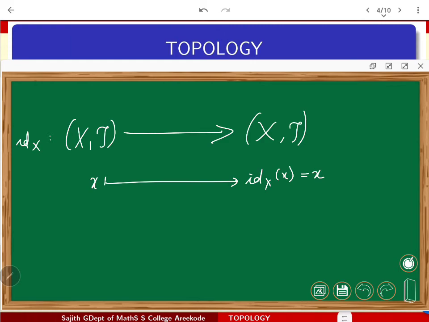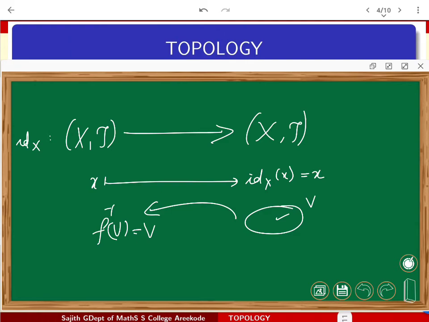Now one's thoughts will say that this function is obviously going to be continuous, because once you work with any open set V here, open in X, then the pull back, f inverse of V, is the same as V, which is again available in tau. So it's obviously going to be a continuous function. So the identity function on a topological space to itself is always going to be continuous.